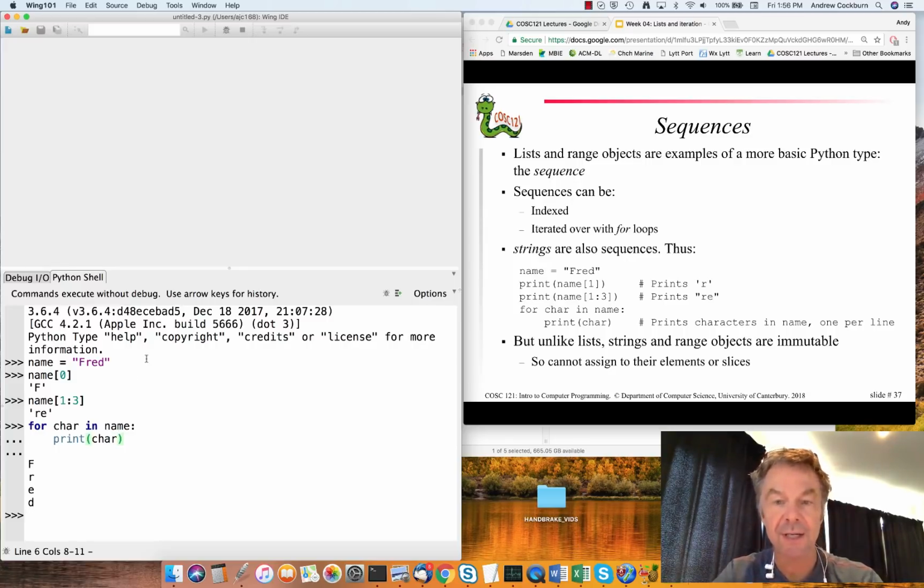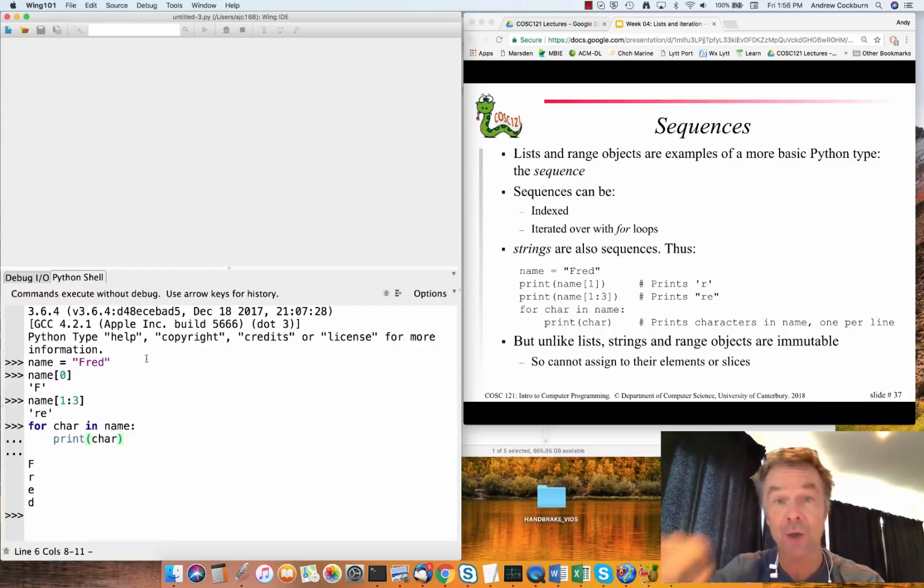So strings are sequences, lists are sequences, range objects are sequences, and next we're also going to introduce the tuple as another type of basic sequence. Lists, remember, are mutable, which means that we can change them. Strings are immutable, which means that once an object's been created of a string type, you cannot change that object itself.